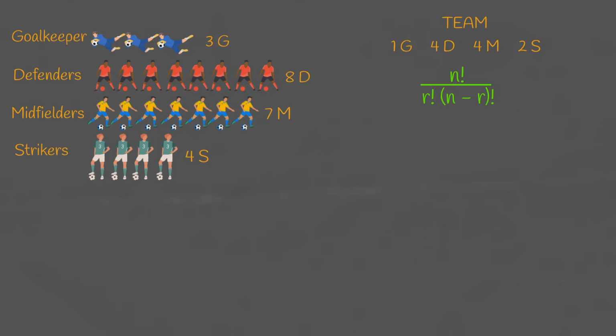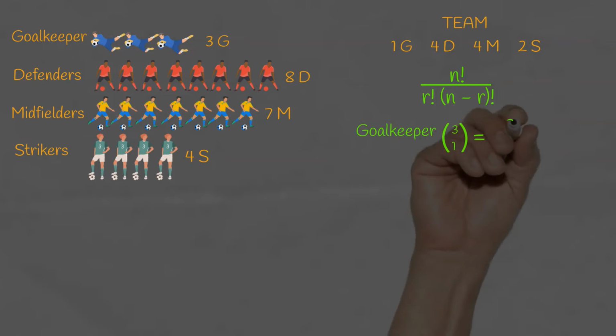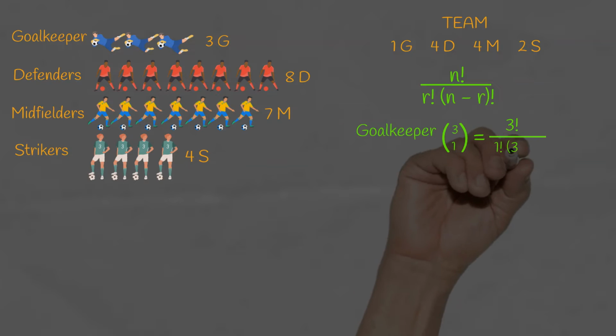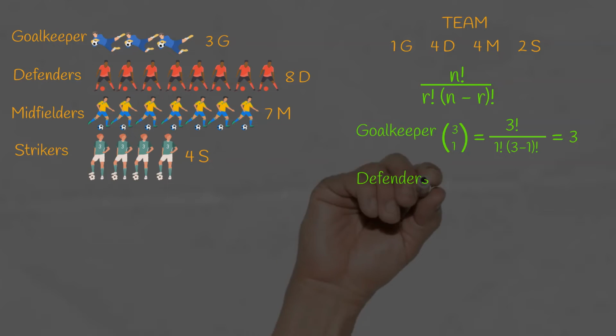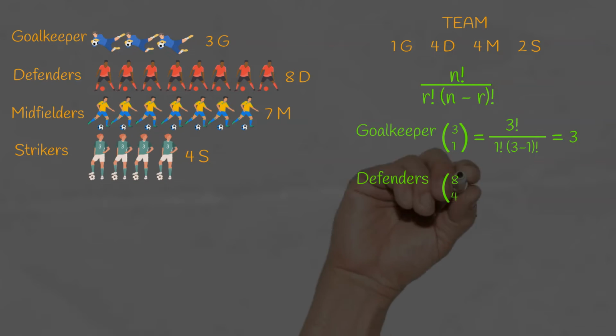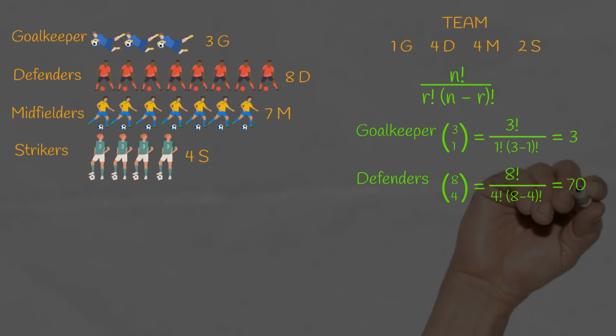This is the equation for combinations. Again, it's a combination because it doesn't matter in which order you put the players. Then for each position, we're going to work out how many combinations there are. I've written the equation down for goalkeeper, 3 choose 1, but obviously there's only 3 because you've got 3 goalkeepers and you only want to choose 1. For defenders, there are 8 choose 4, so we end up with 70 different ways to choose 4 defenders.